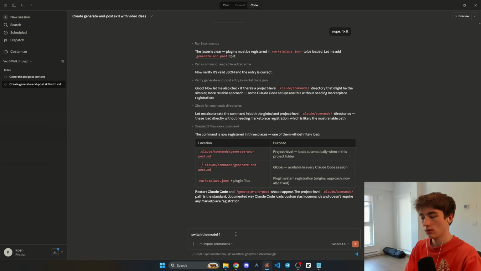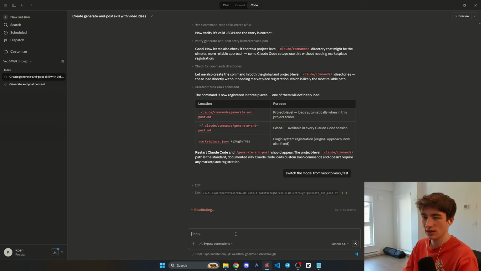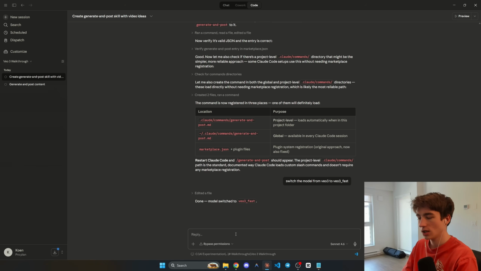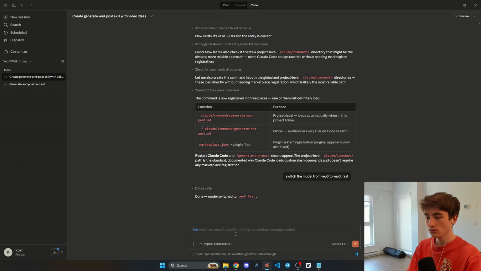switch the model from VO3 to VO3 underscore fast. And I'm just going to hit enter. That way it uses the fast model, which is cheaper and is actually around 30 cents or so. Done, model switch. Look at that. That was really quick. Okay, now the final thing to do is we're going to type /init and hit enter.